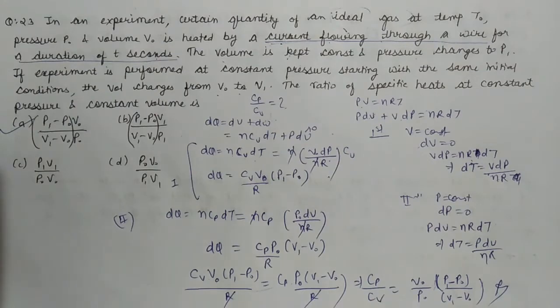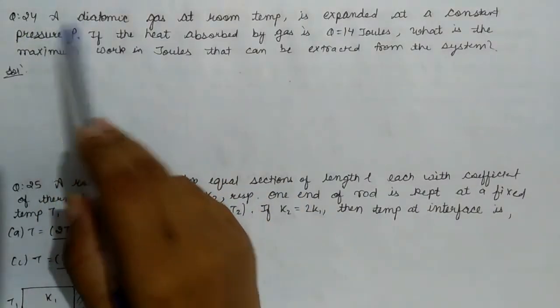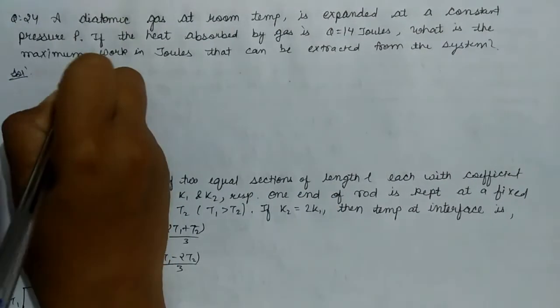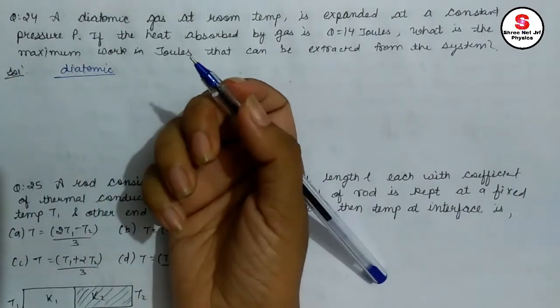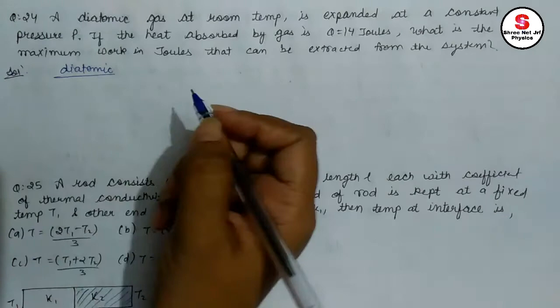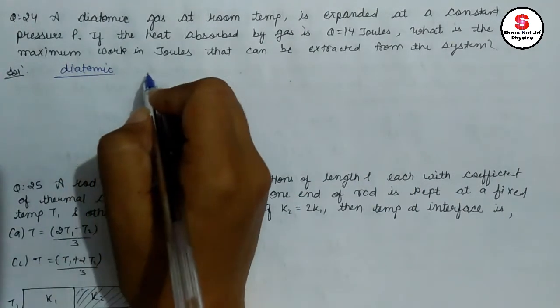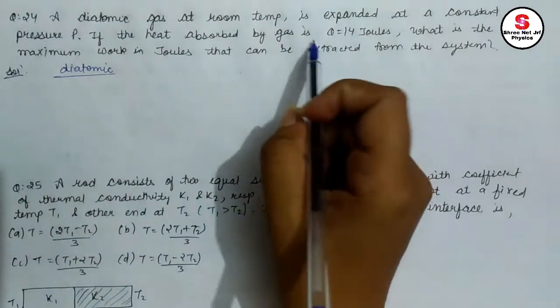Question number 24 is saying that a diatomic gas at room temperature. The gas is diatomic. If we are given monoatomic, diatomic, or triatomic, we need to use either gamma, Cp or Cv. So here gamma equals 7 by 5, Cp equals 7 by 2 R, Cv equals 5 by 2 R. This is the basic thing that we already know.